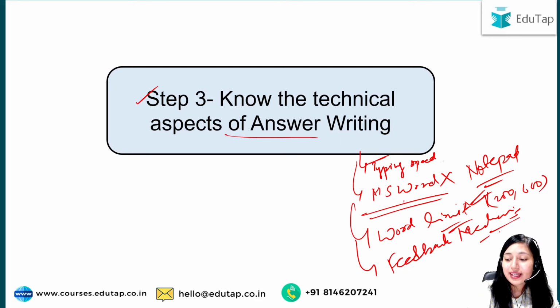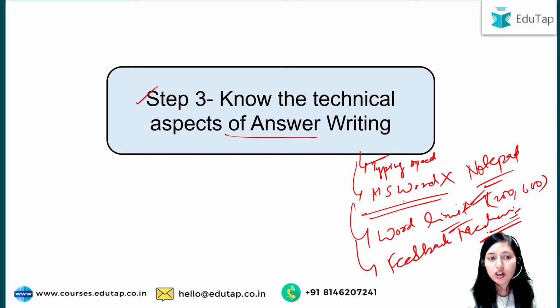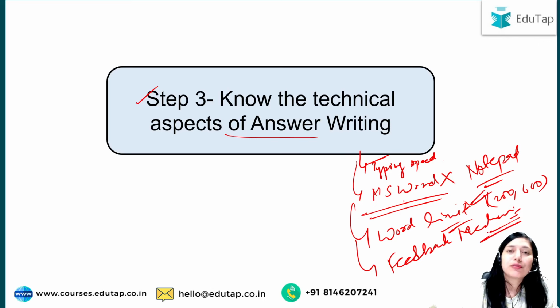So guys, it is very important to have a feedback mechanism, because whenever you are writing an answer, again I'm saying this, you will not see your mistakes, okay? If you have any kind of feedback mechanism, for example someone who can read the answer for you and provide feedback, that will be helpful for you.